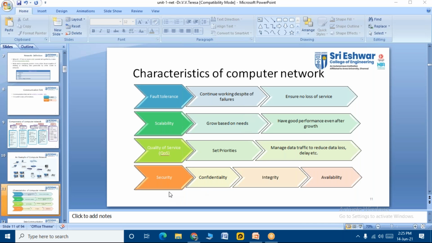Okay, so security, of course, dear students, everybody in this world, especially in this digital era, when there is not much safety for your data, right? Because we know that hacking has become so major, a crucial role in this era. So everything needs security, right? Confidentiality, integrity, availability. So all these are other things which a customer relies on, right, students? So everybody needs security, right?